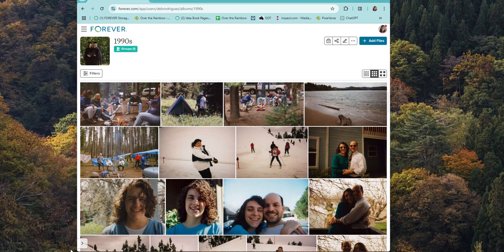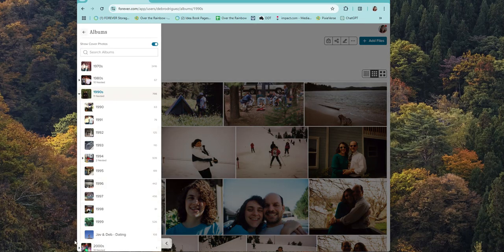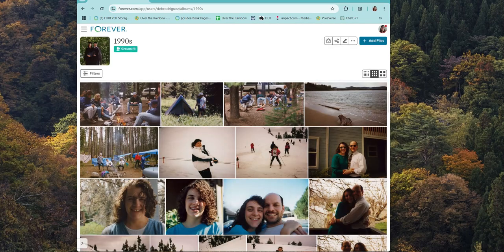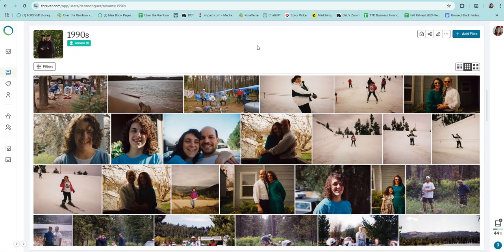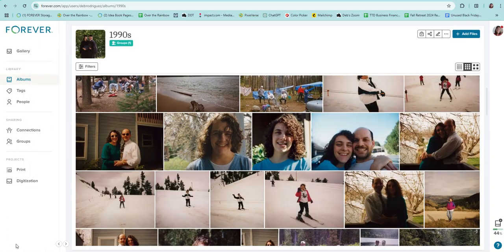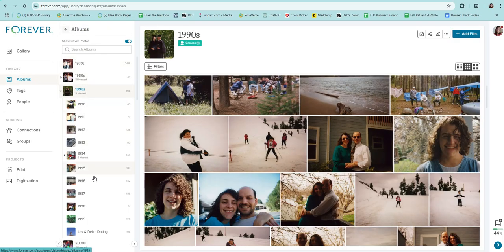So now that I've showed you where you can find this to pop your menu back out, I'm going to go ahead and maximize my screen again so that we can all see this whole thing instead of seeing my partial background. So again, you notice over here my menu is still kind of minimized, and there's still little arrows down here where I can maximize that menu, and then there's another one so that I can actually maximize all of my nested albums. So I can pull out both menus so that I can see where I'm at.